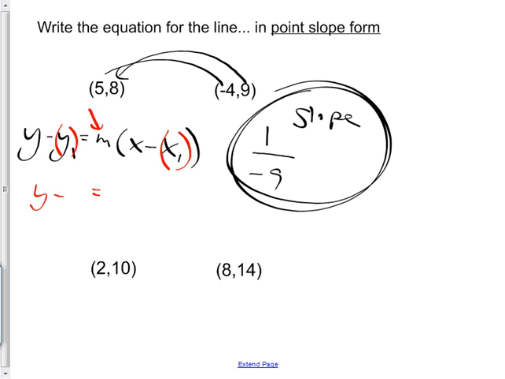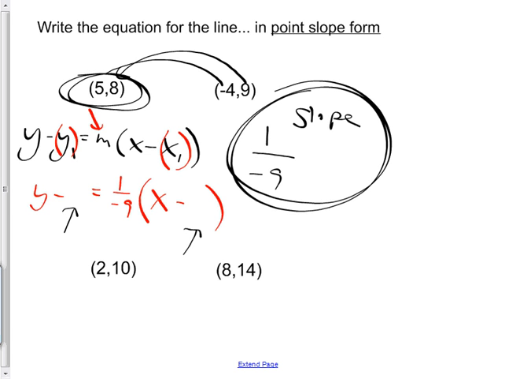We just figured out the slope is 1 over -9, or -1/9. And now all I have to do is take a point and put it in here and here. The point I'm going to pick is the easier one, so I'm going to put in that point. The x goes here, 5, and the y goes here. It's 8. So there's your equation.